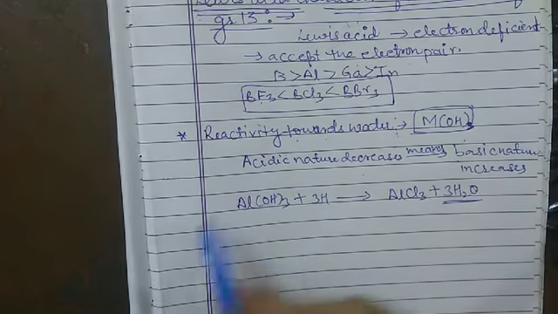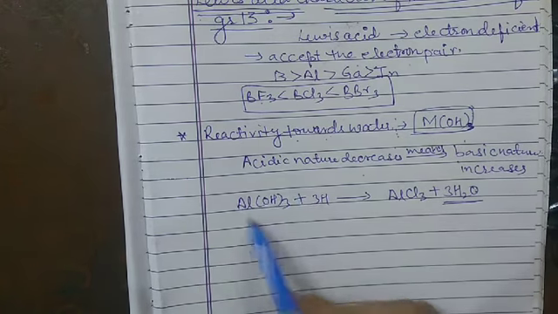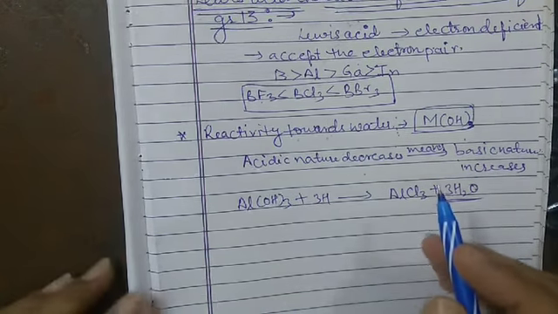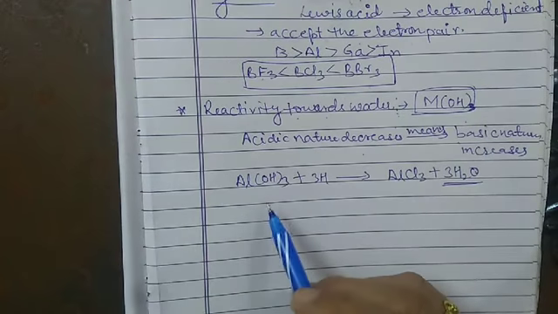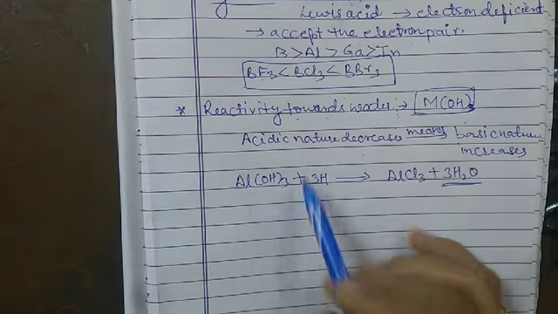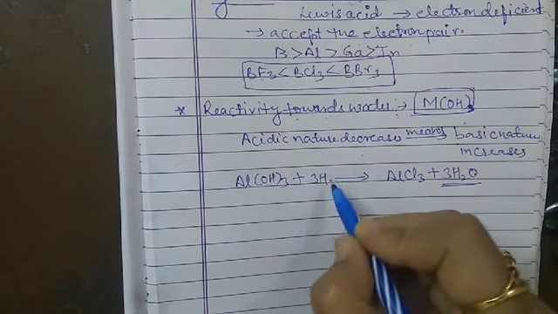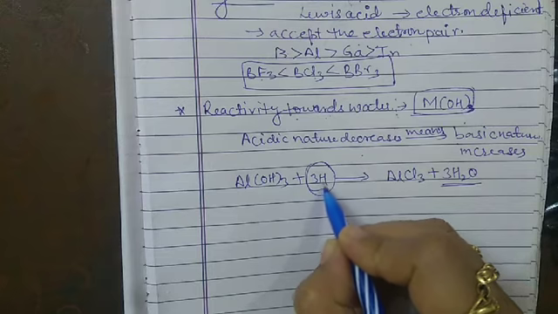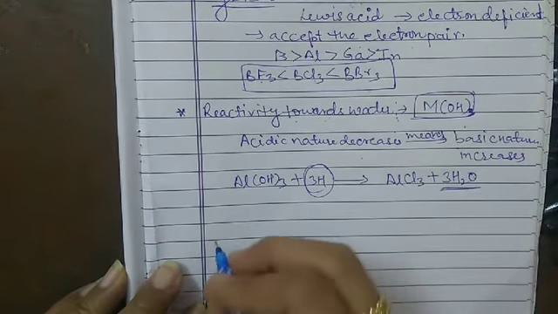Aluminium hydroxide and gallium hydroxide are amphoteric in nature, which means they react with acids, where H represents the acid, as well as with bases.